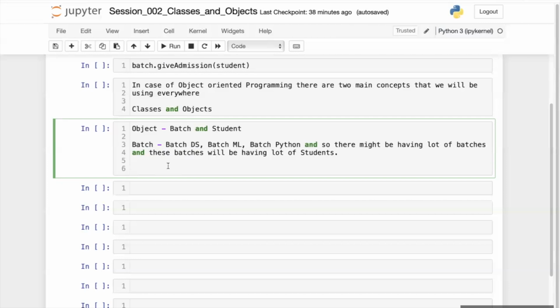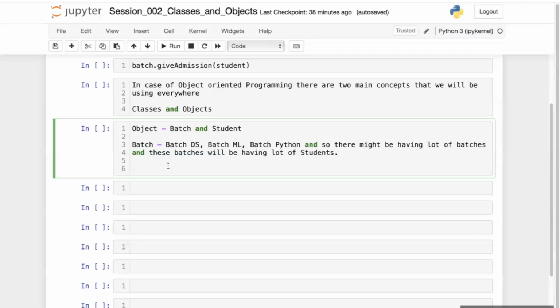I'm not saying they will have exact data, but batches will have students, a name, a starting date, in what date the batch will start, an end date, in which date the batch is going to end, certain topics which the batch is supposed to cover, and a teacher assigned who will teach in that particular batch.